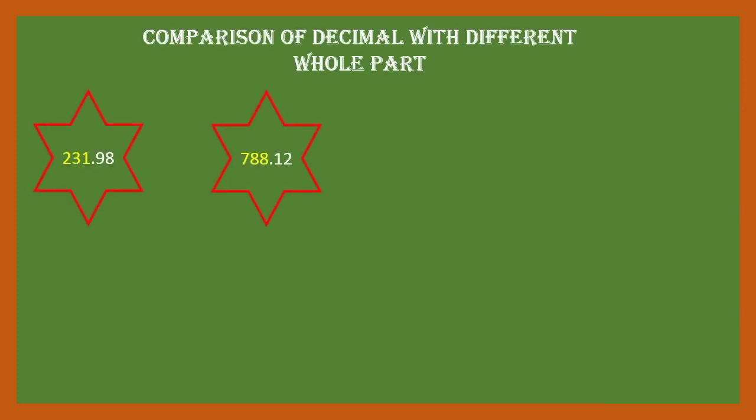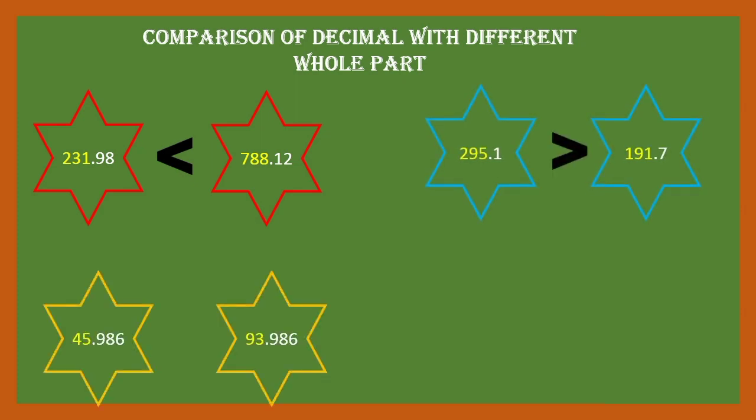Good. Now let us see the comparison of decimals with different whole parts. Here we just have to compare the whole parts of the decimals, and if the whole part of the decimal is greater, that decimal will be greater. So see, in the first example 788.12 is greater. In the second example 295.1 is greater than 190.17, and in the third example, can you guess?